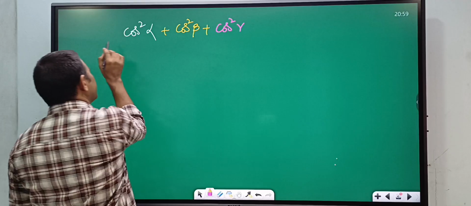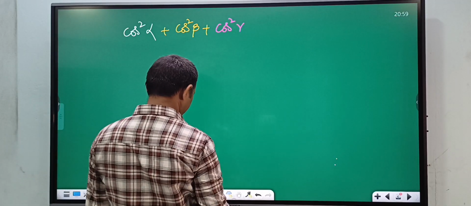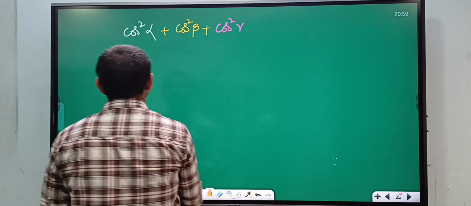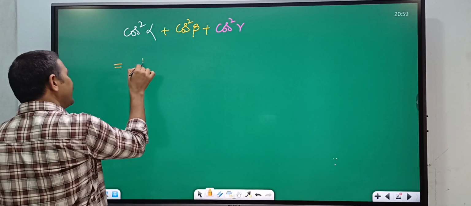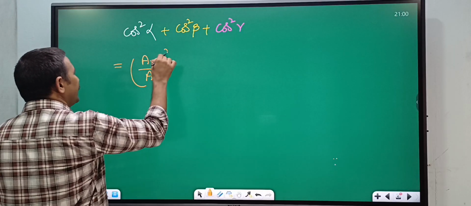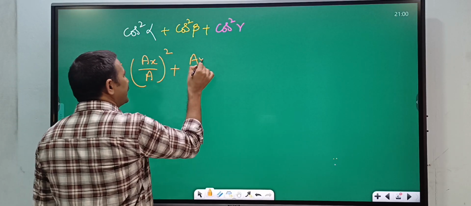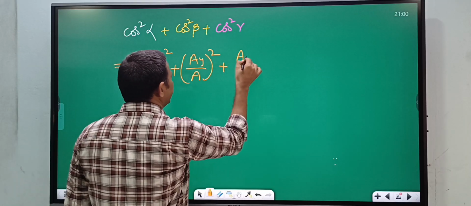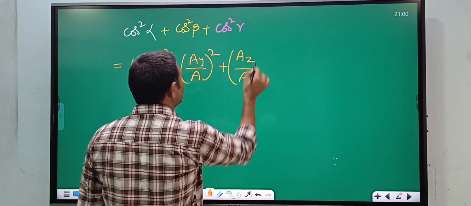is equal to how much? That is the value we want to calculate. Cos alpha is Ax divided by A, so the square is Ax divided by A whole square, and similarly Ay by A whole square and Az by A whole square.